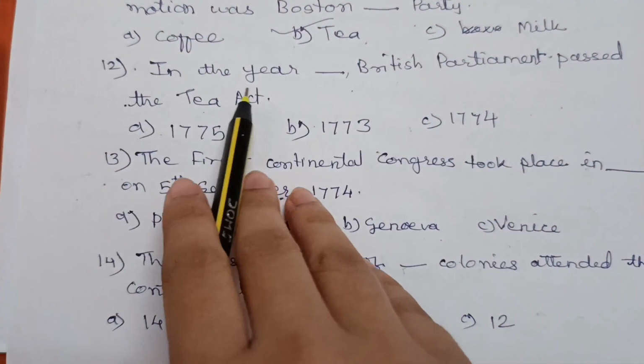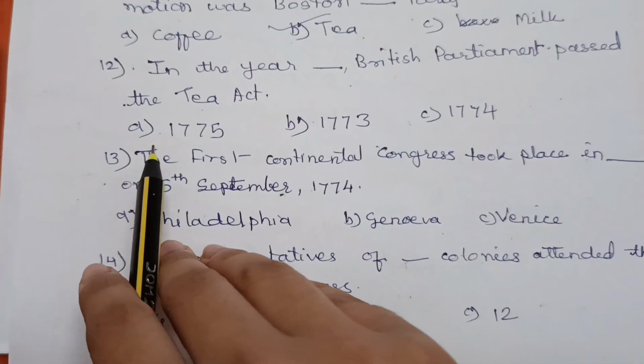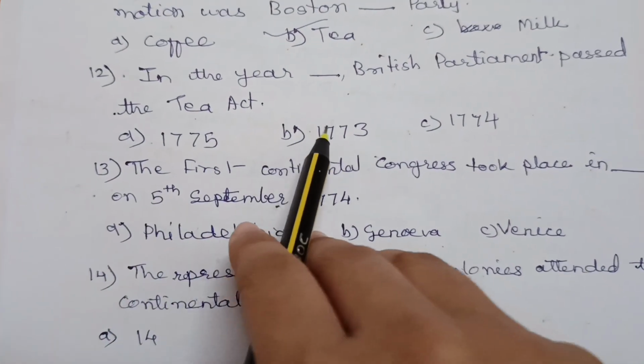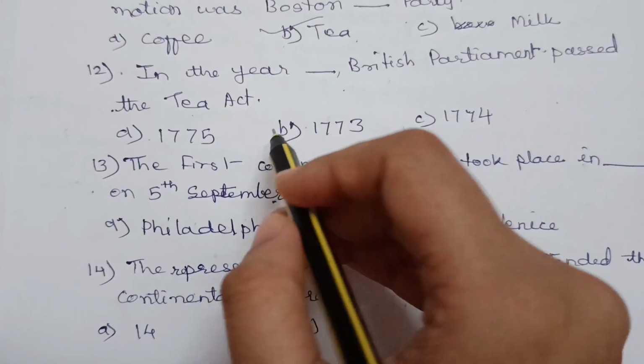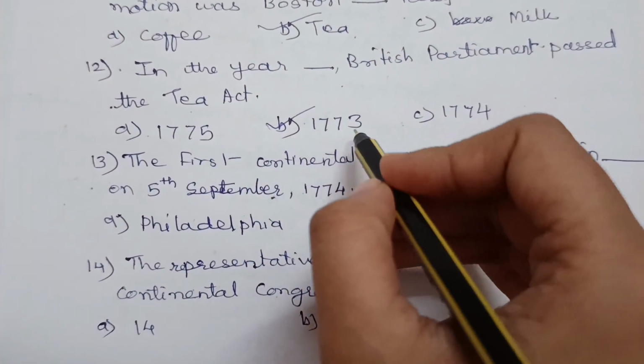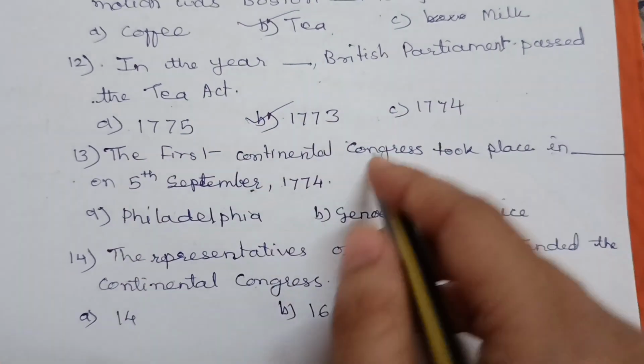Question number 12. In the year dash, British Parliament passed the Tea Act. Options are A. 1775, B. 1773, C. 1774. And the correct option is 1773. Year British Parliament passed the Tea Act.